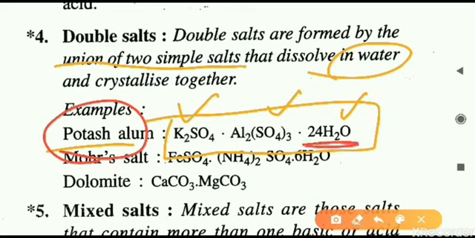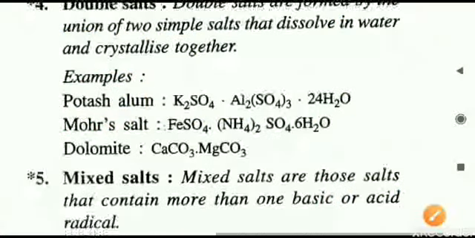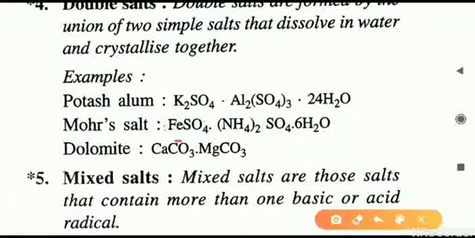This is called water of crystallization, the minimum amount of water needed to form the crystal. So different salts are joined together to form a crystal. That is what is called a double salt. Another example you can learn here is Mohr's salt. Mohr's salt is FeSO4·(NH4)2SO4·6H2O.